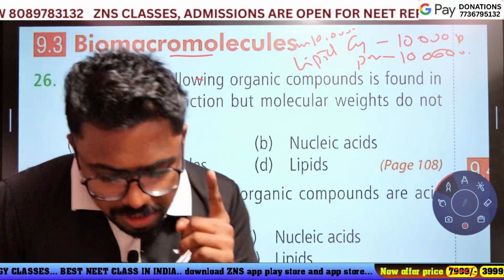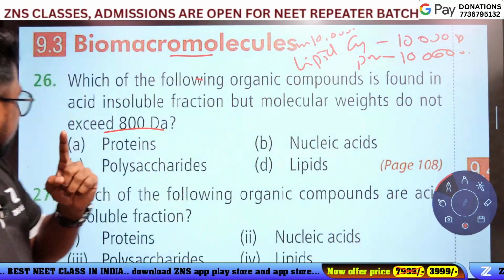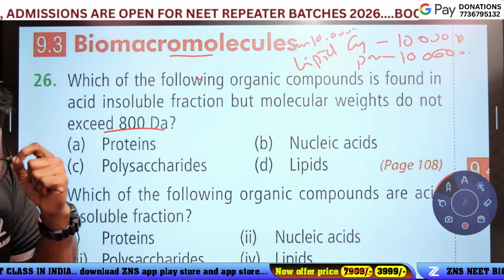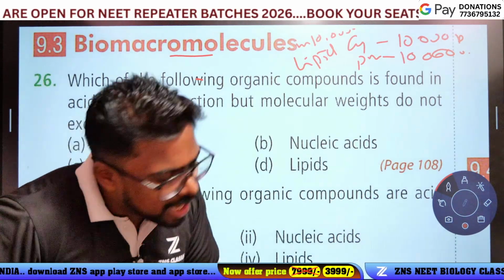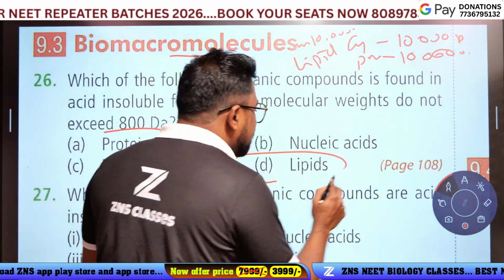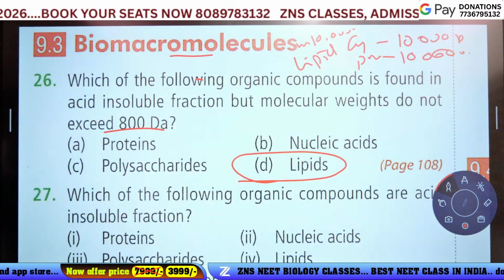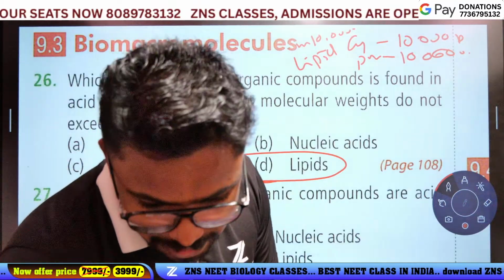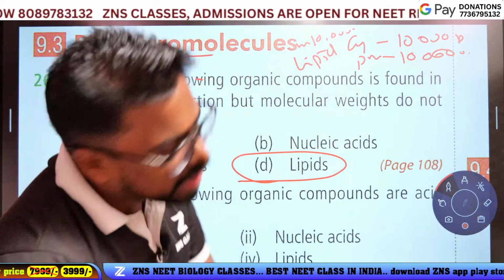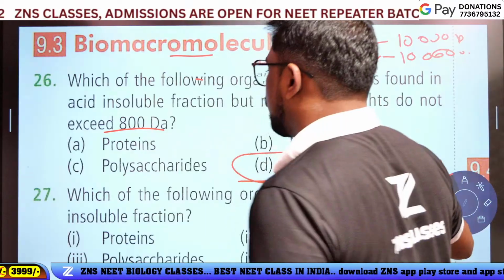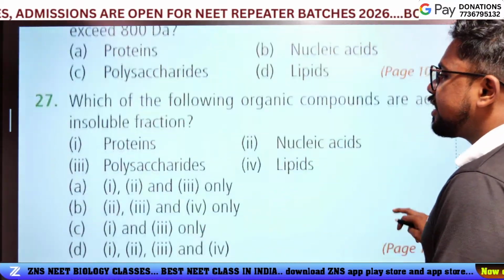Option D is a lipid. The 26th answer is option D. Good. Next question.